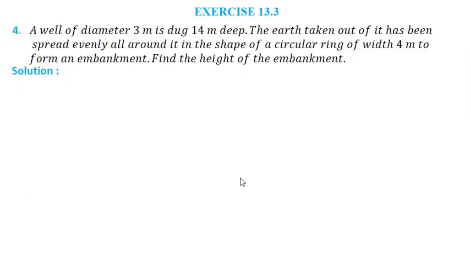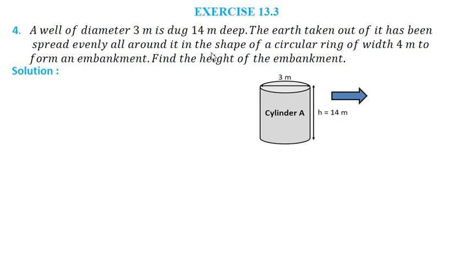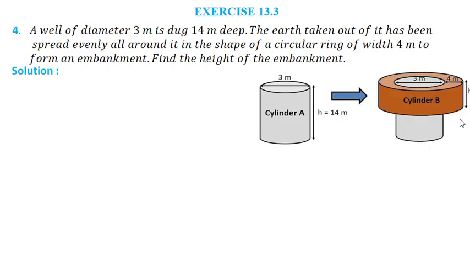Fourth problem: a well of diameter 3 meter is dug 14 meter deep. The earth taken out of it has been spread evenly all around it in the shape of a circular ring of width 4 meter to form an embankment. Find the height of the embankment.